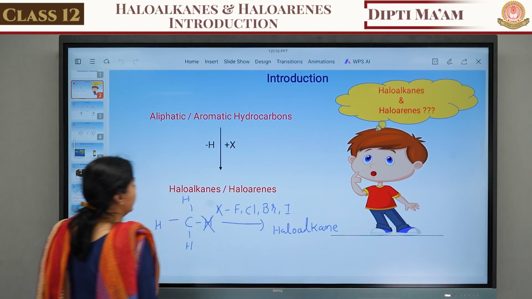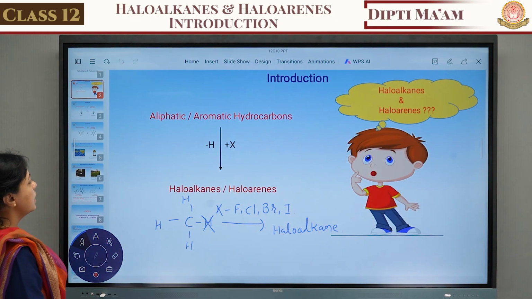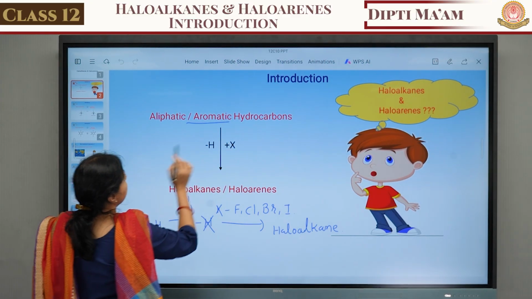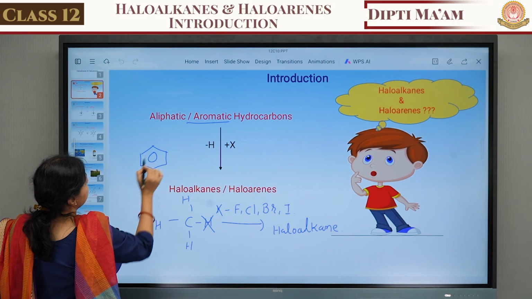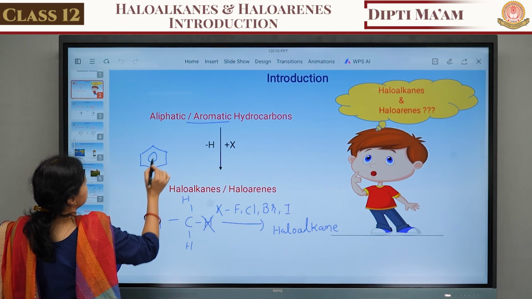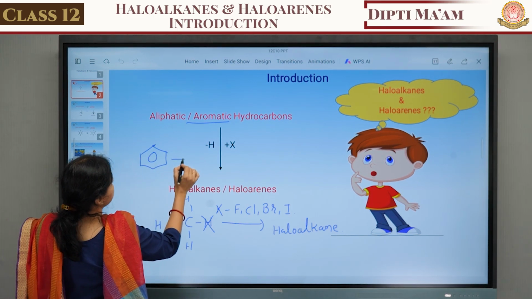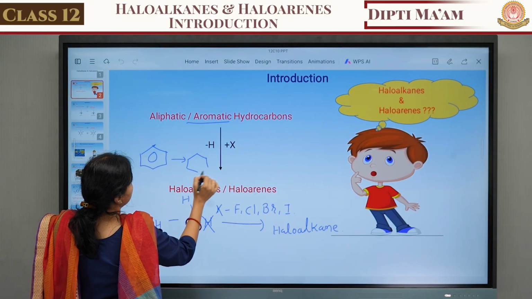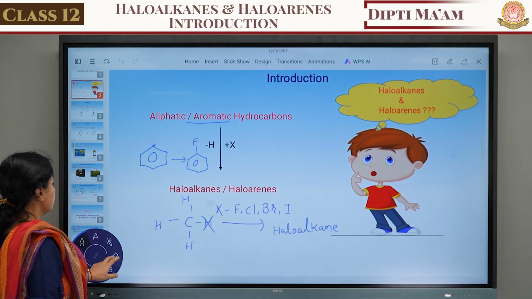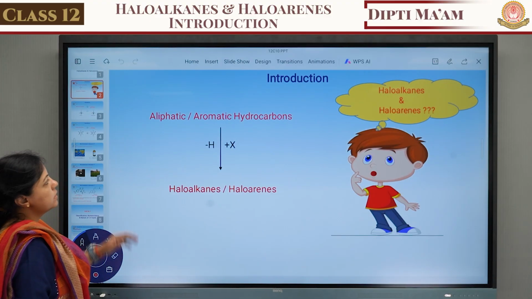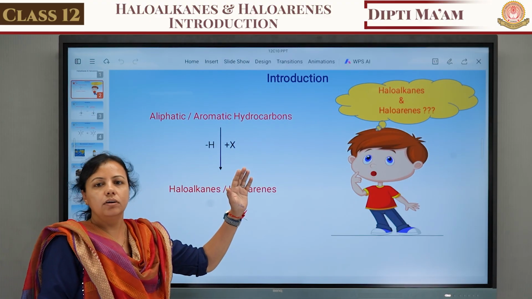And instead of an aliphatic compound, suppose I take an aromatic compound. Aromatic compound means benzene and its derivatives. In this benzene, suppose any hydrogen is replaced with a halogen, that is known as a haloarene. So what is the meaning of haloalkane and haloarene?